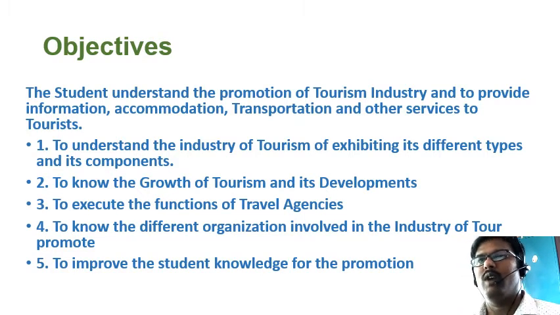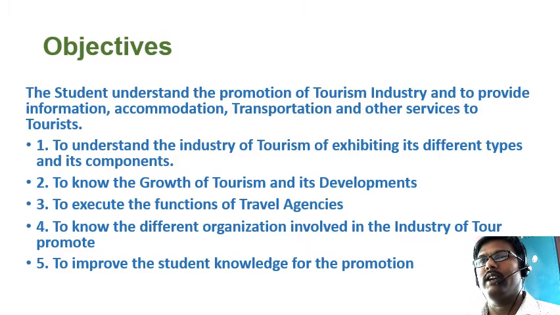The first one is to understand the industry of tourism, exhibiting its different types and its components. And the second point is to know the growth of tourism and its developments. And the third point is to execute the functions of travel agencies. And the fourth point is to know the different organizations that have been involved in the industry of tour promotion, and the fifth one is to improve the student's knowledge for the promotion. So these are the five major objectives of this syllabus.